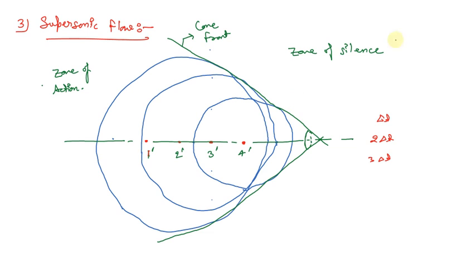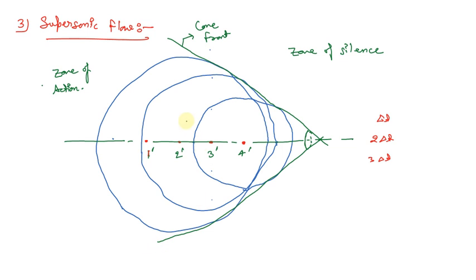So the wave fronts generated by them will be in this particular shape that I have drawn. What is going to happen is these wave fronts will coincide in such a manner that they are going to form a cone shape.